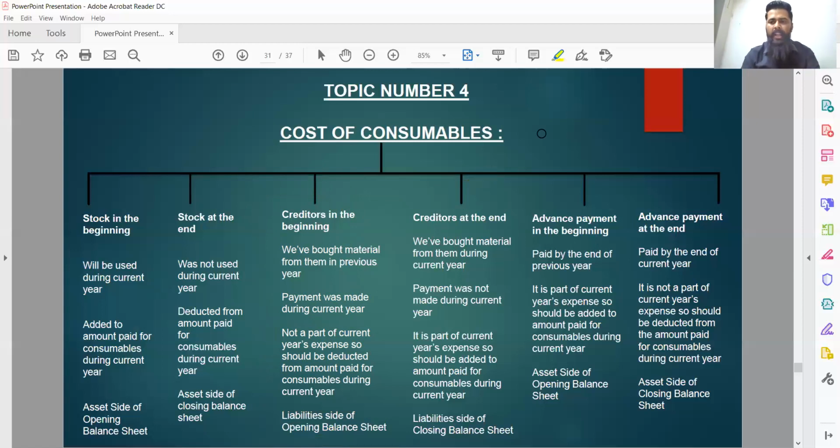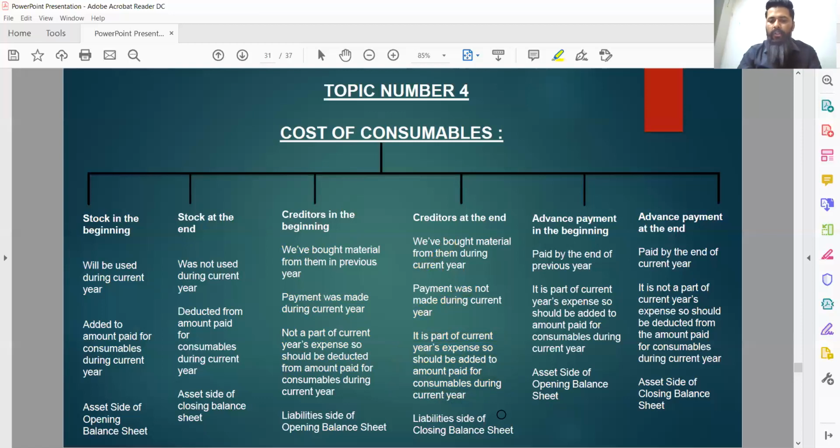Basically means we have purchased material during current year, we have purchased consumables during current year, but we have not yet made the payment for those consumables. So the money doesn't flow out during current financial year, but actually that was a part of current financial year. That was an expense of current financial year. So it should be accounted for accordingly, should be added to the total expense of current year. So creditors at the end basically means what? That we have bought material from them during current year, but payment was not made during current year. So it is a part of current year's expense, so it should be added to the amount paid for consumables during current year.